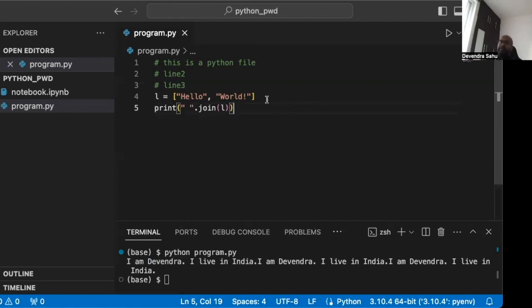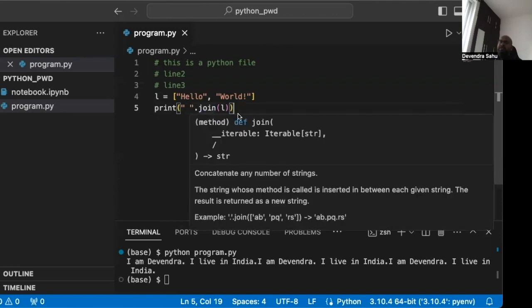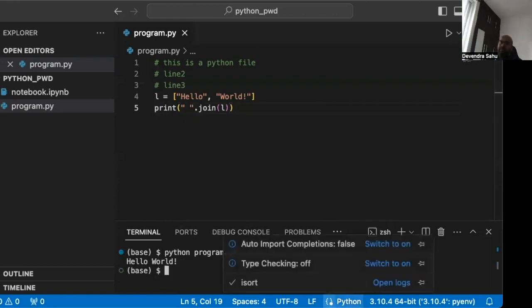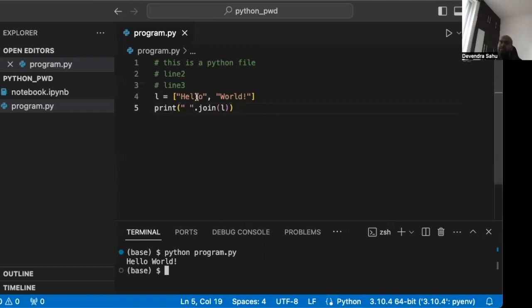So what will happen with this is basically it will join all the strings in the list separated by this. Let's see. We had hello without spaces anywhere. We had world without spaces anywhere. And when I join all the items in the list with a space, we can see it prints hello world. And this is also very frequently used if people want to use it. So this is where I think we have seen enough of strings.